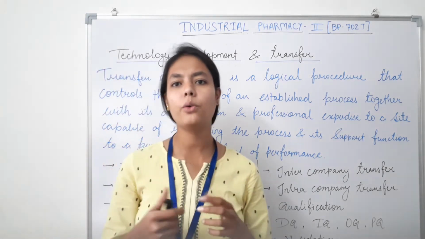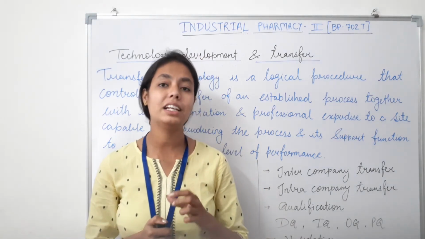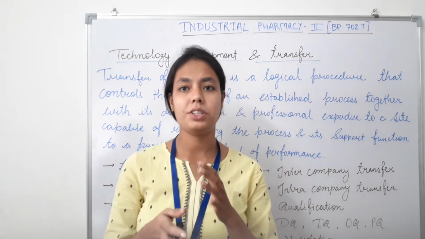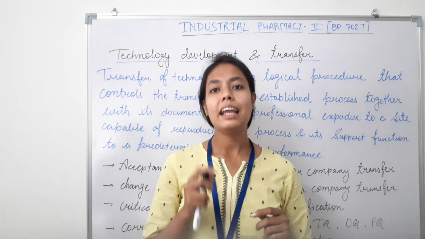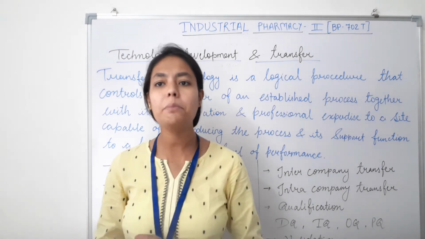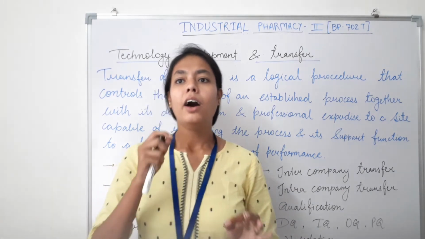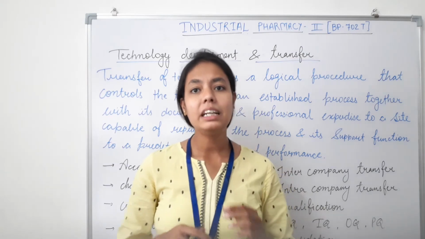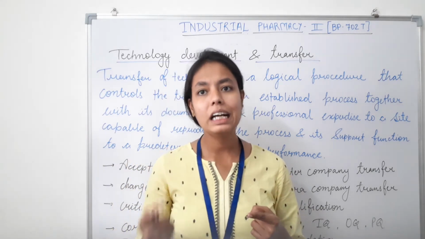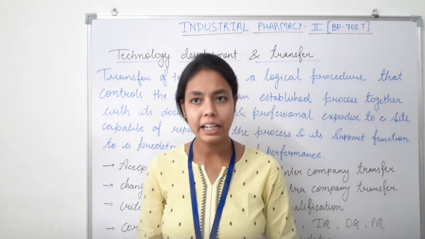After quality control and quality assurance, let's talk about qualification. So what defines qualification? Qualification is an action of proving and documenting that any premises, system and equipment are properly installed and/or work correctly and lead to expected results.